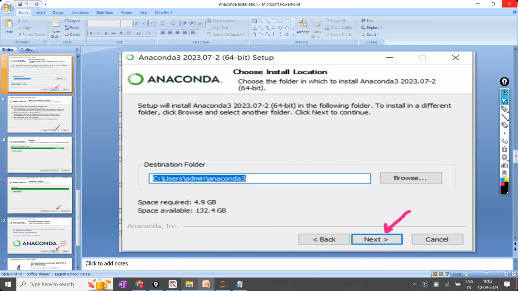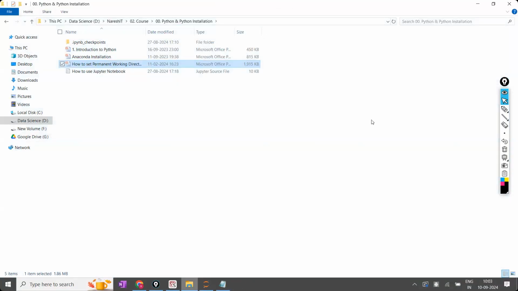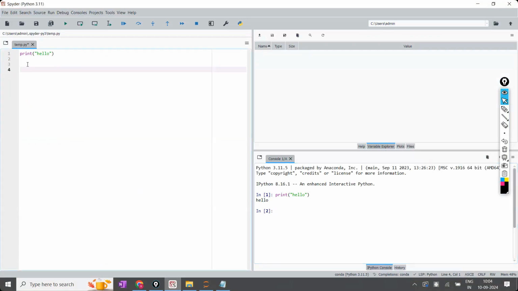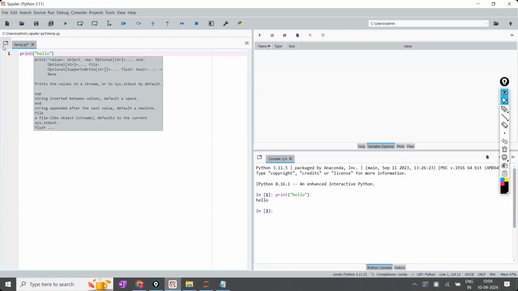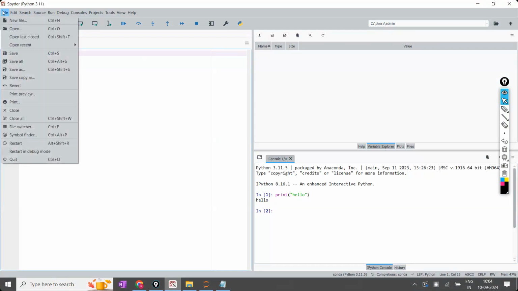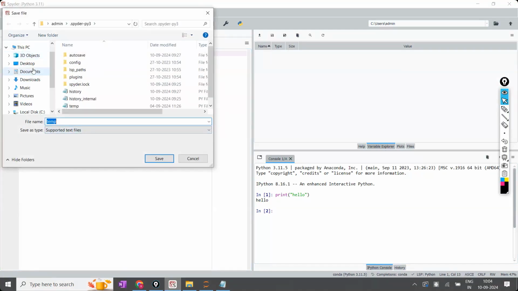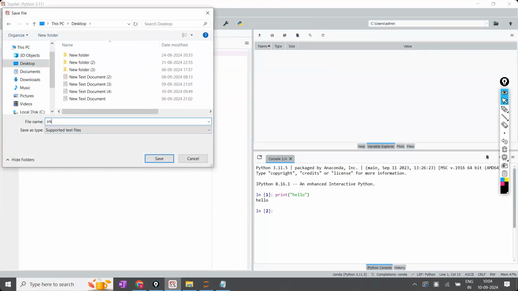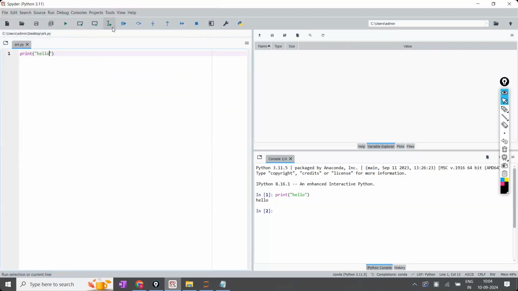This is Jupyter Notebook, and this is how to execute code in it. This one is using Spyder. If you are interested in Spyder, here we cannot write notes. Sir, can we write the code? Yes, 100% you can write the code. For example, print hello. After the print hello, I'm going to click on save. For the first time, I'm going to click on save as. I'm going to save it on the desktop as an srk.py file. And I'm going to execute this. So I have executed it and I got the output like this.